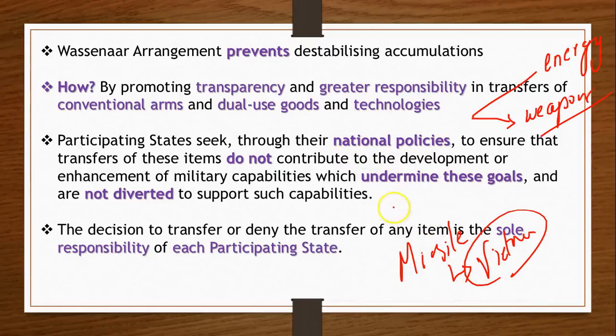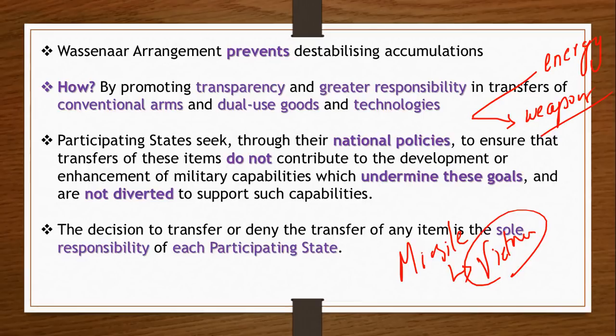Once you become part of this WA, or before you are allowed to be part of WA, you have to prove your credentials. You have to prove that your national policy is in line or in sync with this WA. And once this is ensured, then you can be taken on board. Of course, this is not the only thing. There are other things as well, as you can understand. This is not a small matter at all.